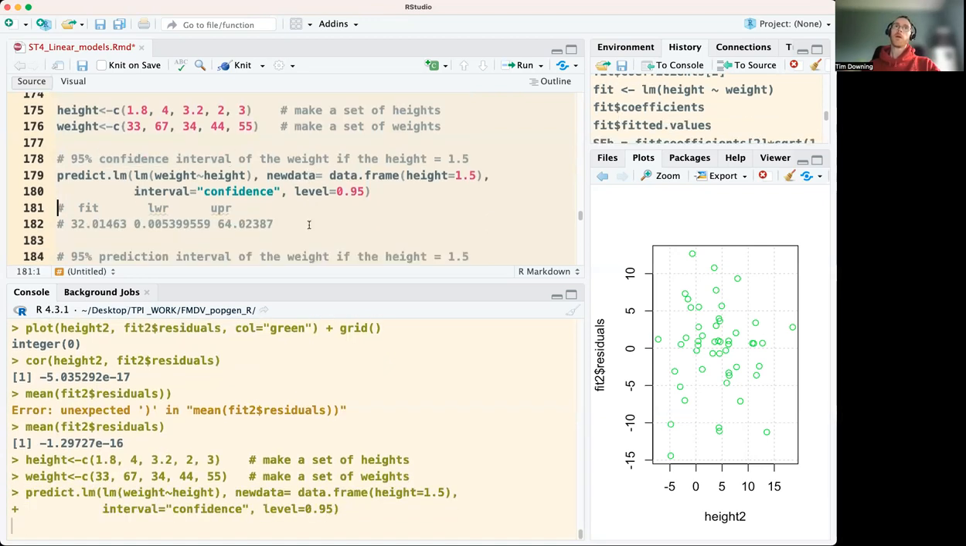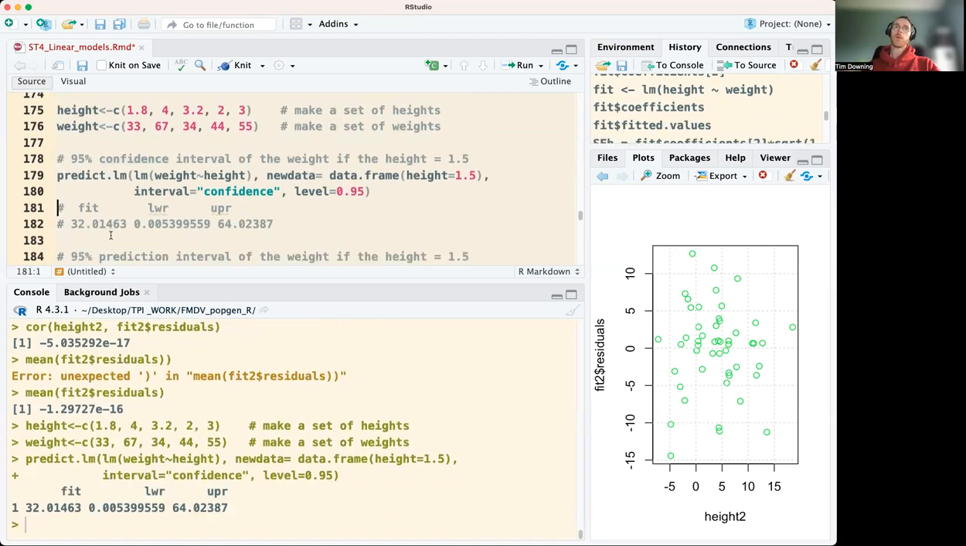If we run that here, we can see that we get a fit of about 32, but our lower and upper bounds are a very, very wide range. It's a very wide range here, indicating that there's a lot of uncertainty about this model.